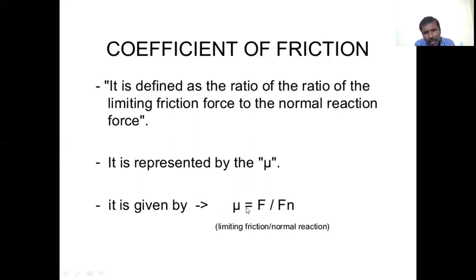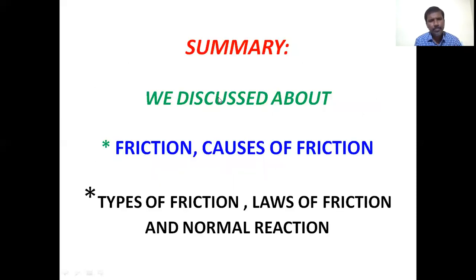For rolling friction, mu r is equal to Fr by Fn, that is the coefficient of rolling friction is equal to the rolling frictional force by normal reaction. So generally, what is the coefficient of friction? It is defined as the ratio of the limiting frictional force to the normal reaction. That is the coefficient of friction.